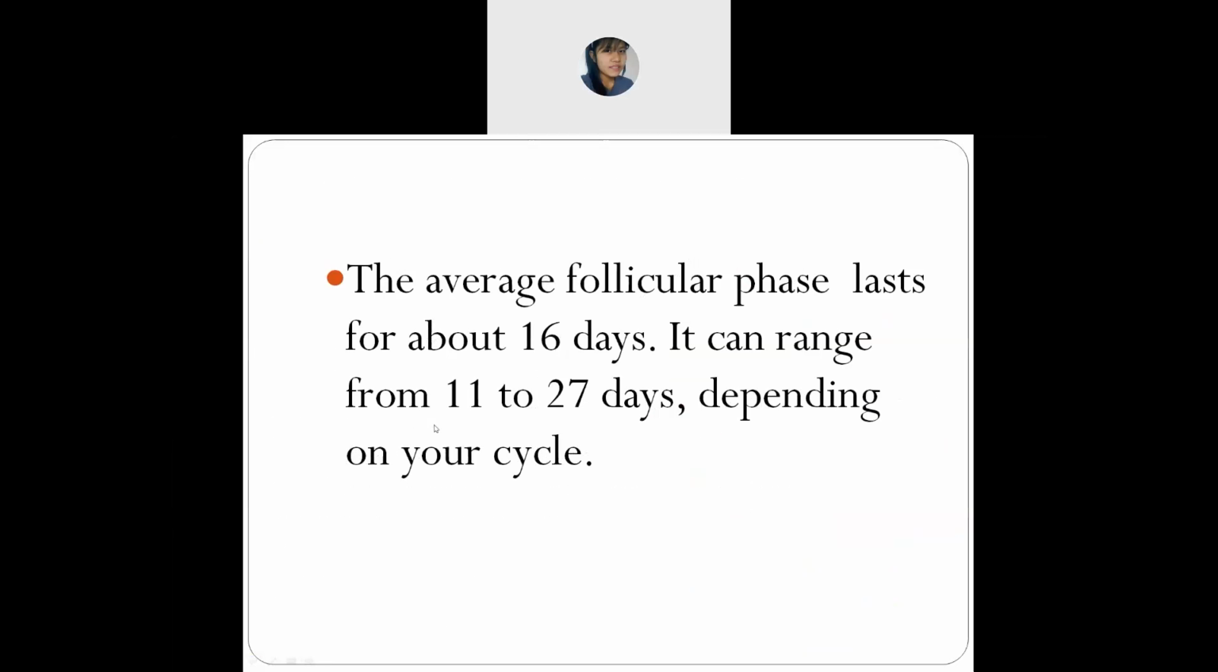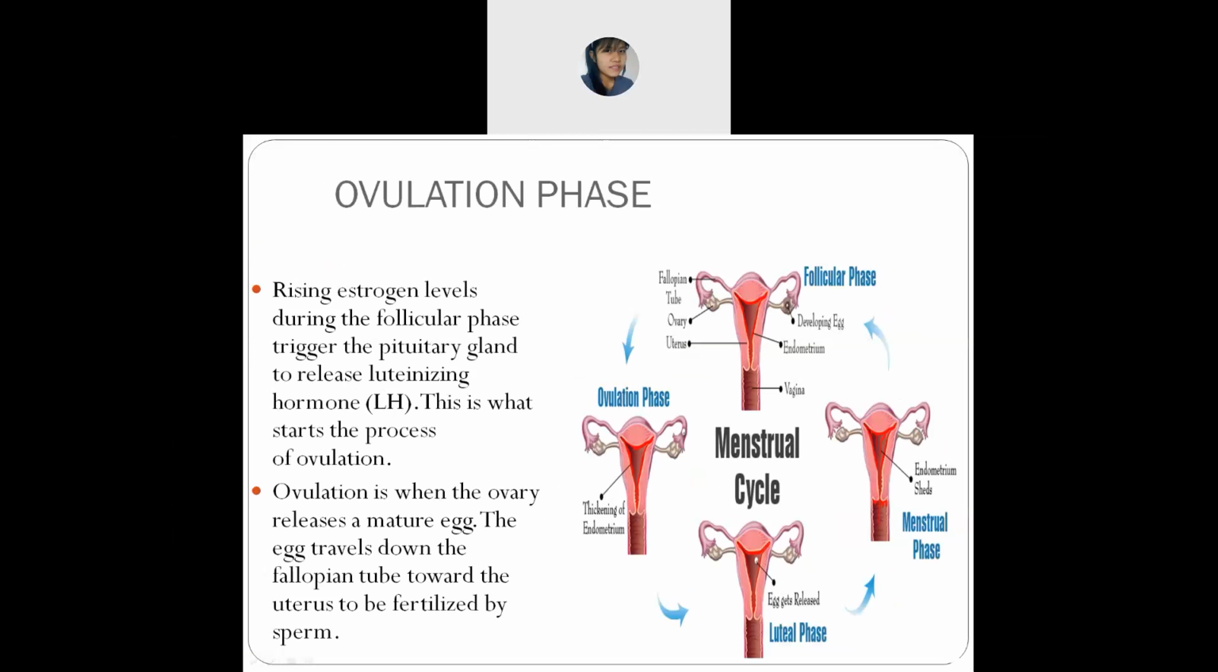Okay, I forgot to show you this one. The follicular phase will last for about 16 days, and sometimes from 11 to 27 days. It will depend upon the woman's or the girl's menstrual cycle. You understand? Okay. Yes, ma'am. Okay, next, ovulation phase.